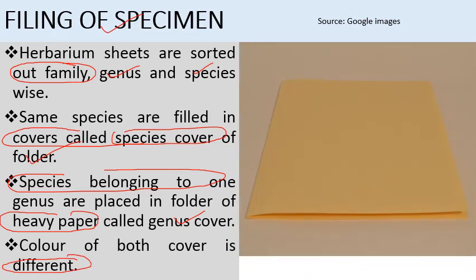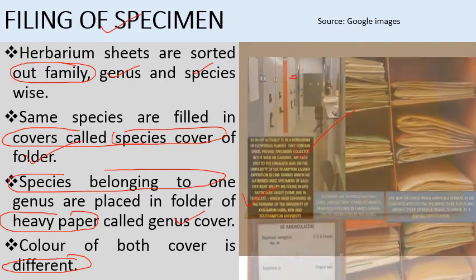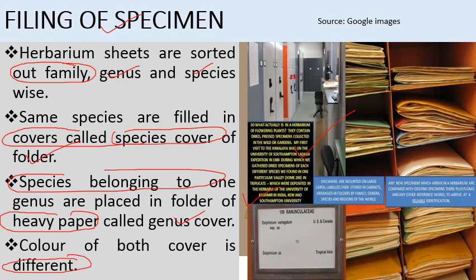So this is the folder, for example, for a species. We put all those herbarium sheets which belong to the same species in this folder, and these folders are arranged in the cupboards on the basis of the latest system of classification.